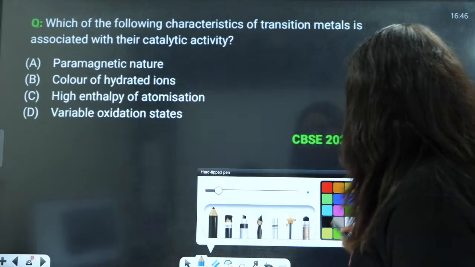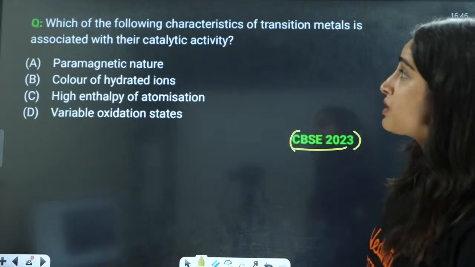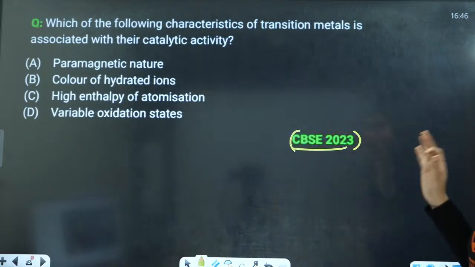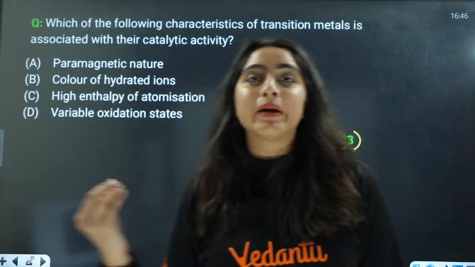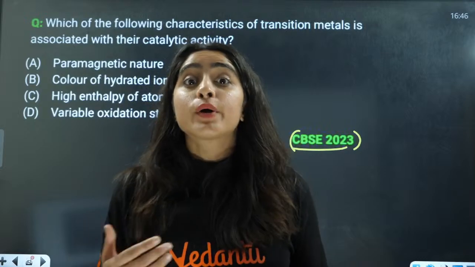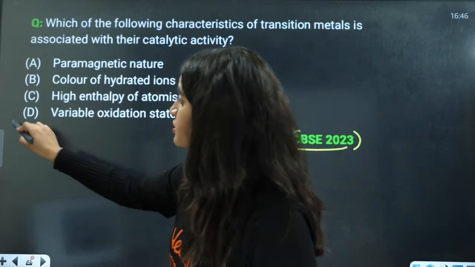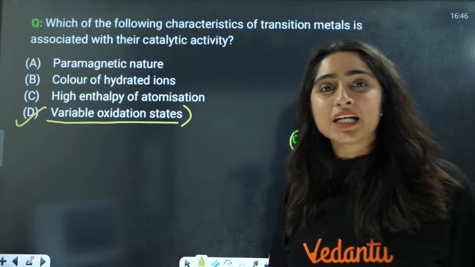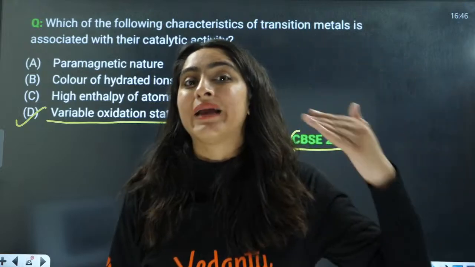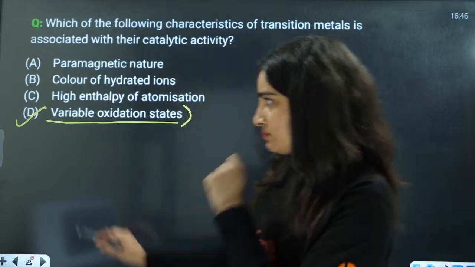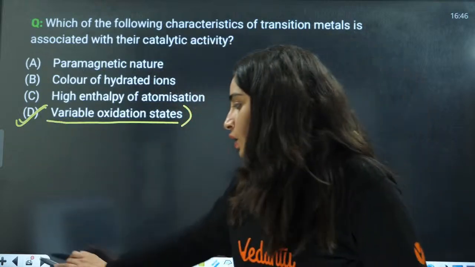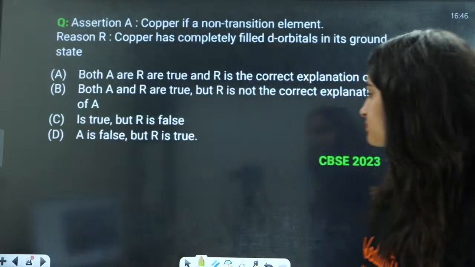Now the next question here is a 2023 question. Which of the following characteristics of transition metal is associated with the catalytic property? Now why do transition metals behave as catalysts? Because they have variable oxidation states. That is why, their ability to form complexes and the ability to show variable oxidation state. That is D. D is the correct answer.